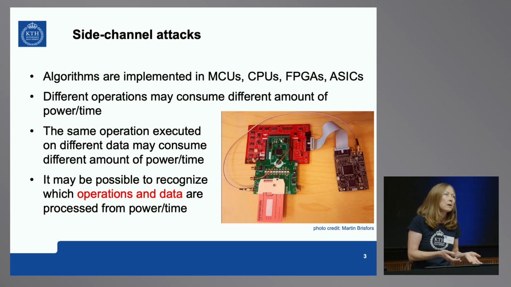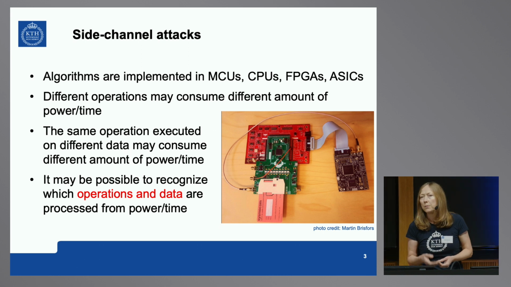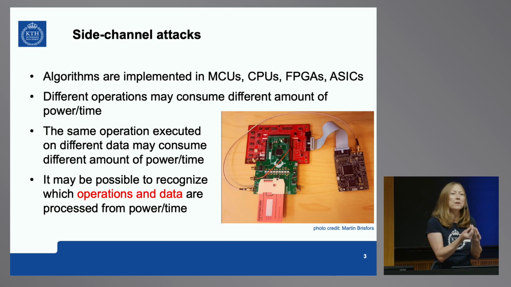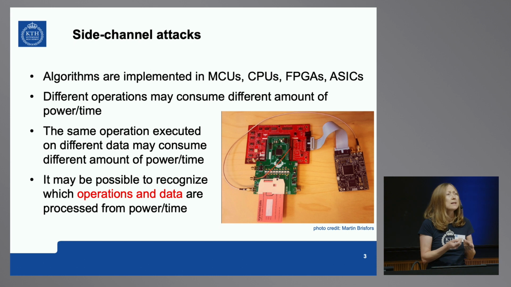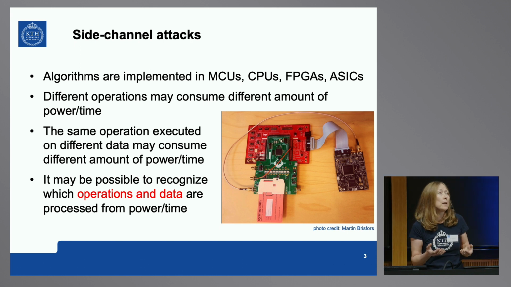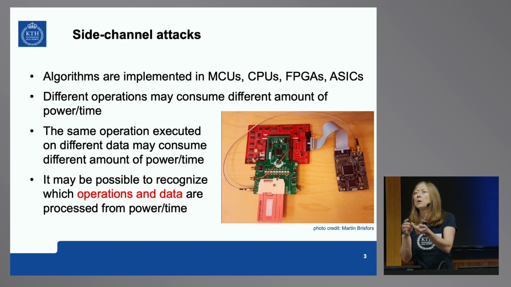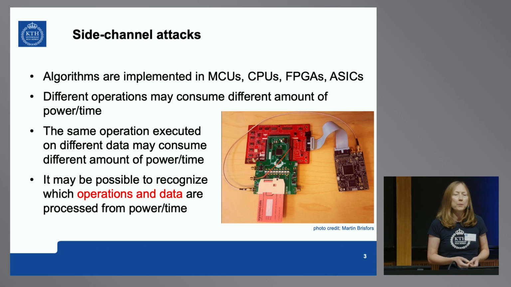That can be microcontrollers, CPUs, field programmable gate arrays, application-specific integrated circuits, but they will be running on something. And that something leaks information. It's called side channel information because it's not the main one. You can measure timing, you can measure power consumption, you can measure EM with an EM probe.